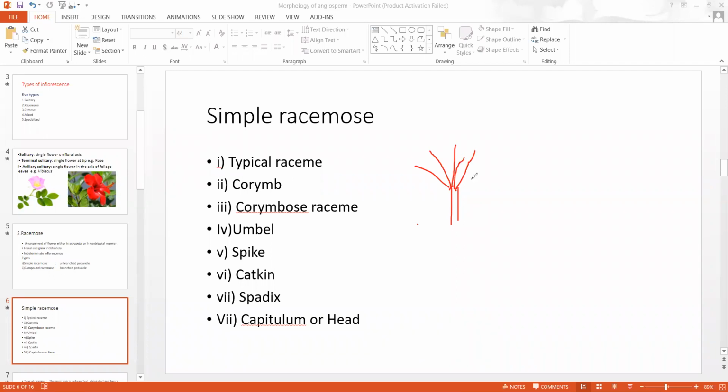Here flowers are arranged in centripetal manner. That means all the older flowers are at the periphery and young flowers are at the center, and it looks like an umbrella. This is called umbel inflorescence, which can be seen in onion, that is in family Liliaceae.